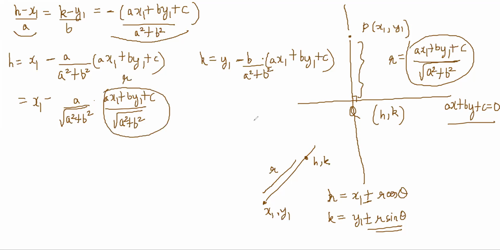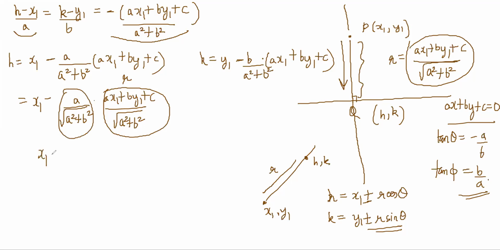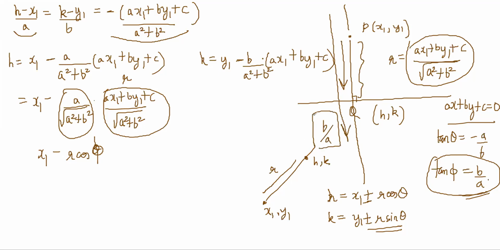And notice that this line's slope, tan theta, is minus a by b. So this line's slope must be tan phi is equal to b by a. If tan phi is b by a, cos phi will be a by root (a square plus b square). So this is just basically x1 minus r cos phi. This line's slope is b by a. So if you go along the line, you have to track that line's slope only.